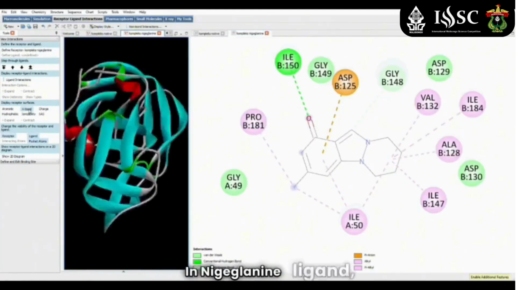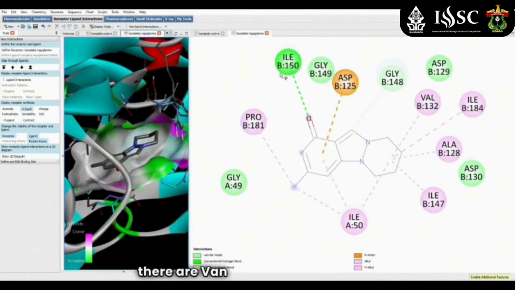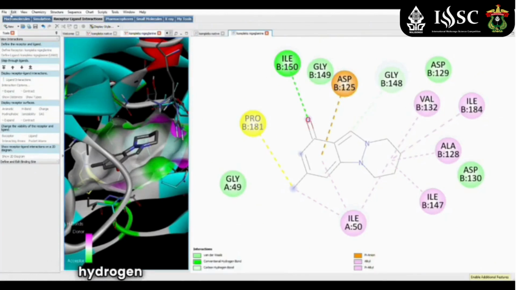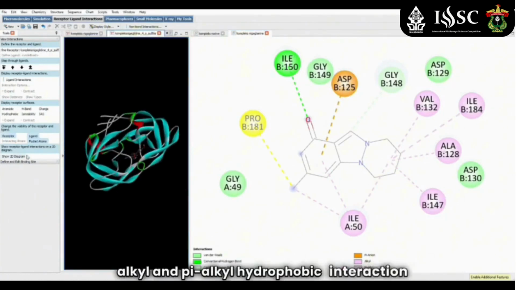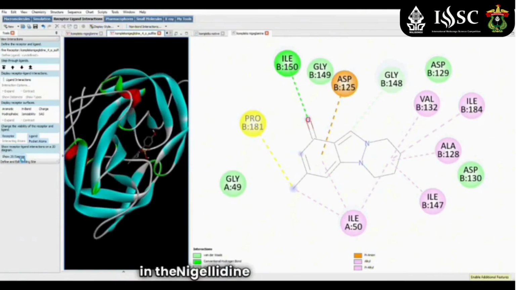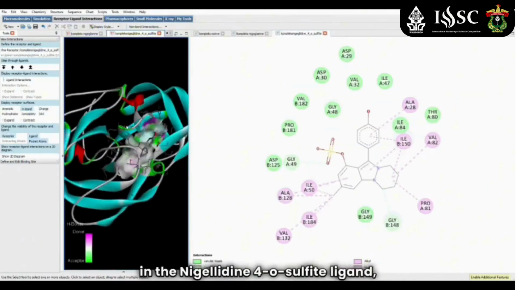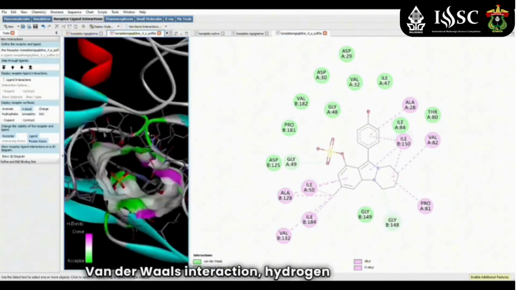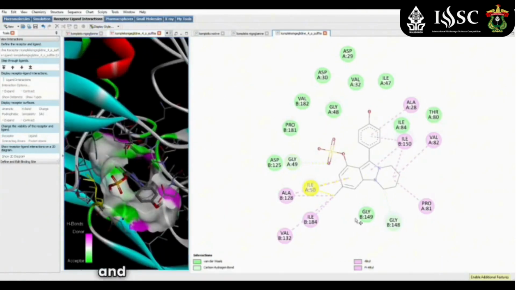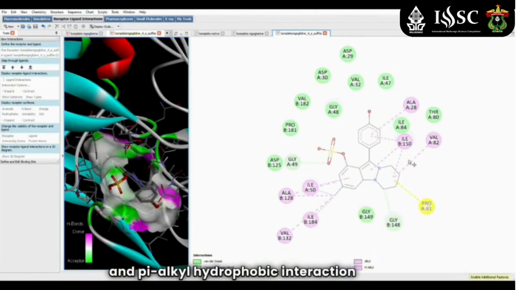In the nigellidine ligand, there are van der Waals interaction, hydrogen bond, pi-anion electrostatic interaction, and alkyl and pi-alkyl hydrophobic interaction. In the nigellidine 4-O-sulfite ligand, van der Waals interaction, hydrogen bond, and alkyl and pi-alkyl hydrophobic interaction occur.